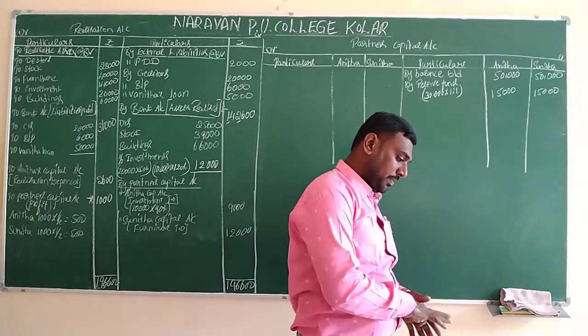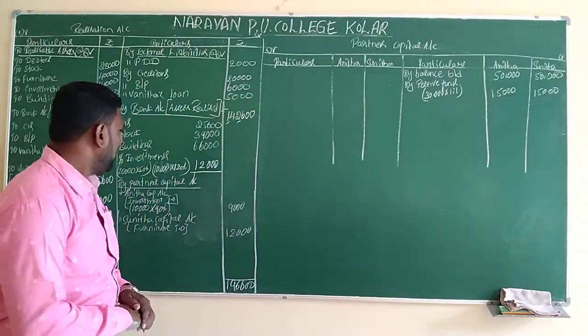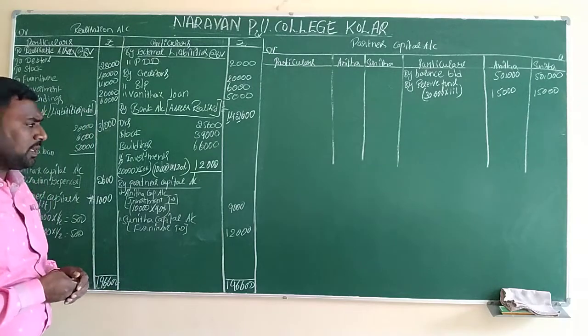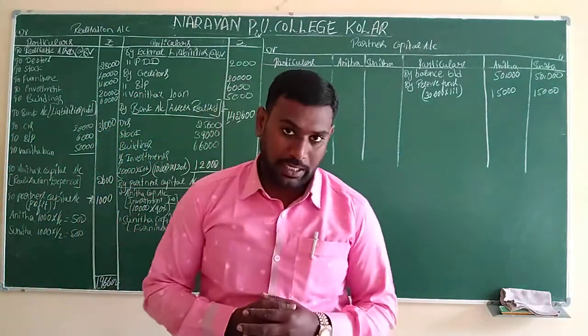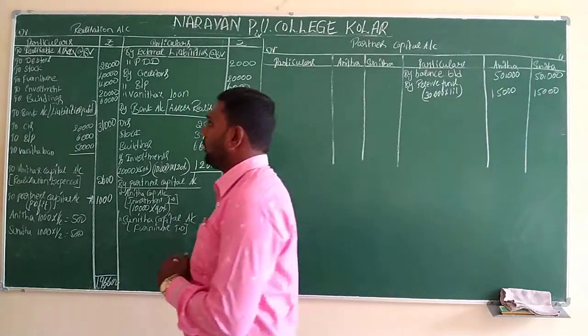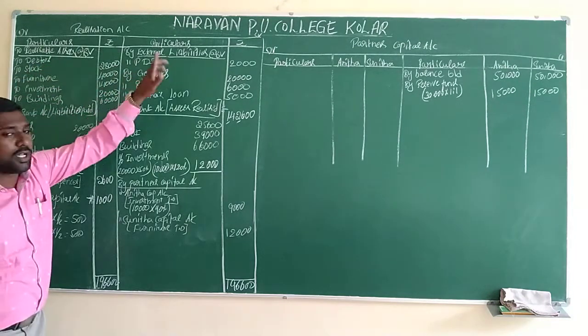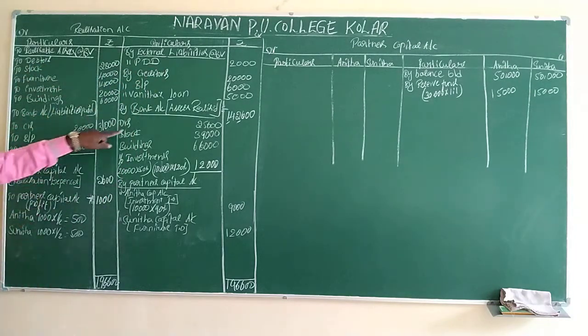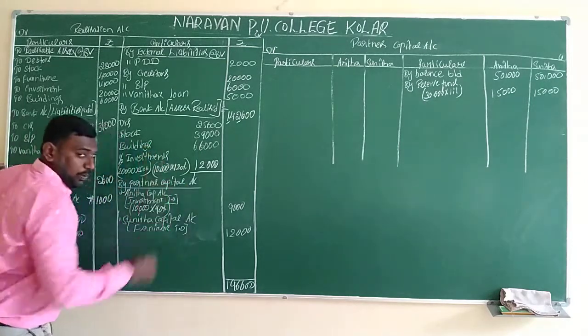Next, come to the realization account. In the realization account, somewhere we have to use the term partners' capital account. Let's see where. Under step number 1, we didn't use it. Step number 2 also we didn't use that word. Step 3 also not. Step 4 we didn't use the term partners' capital account. Step number 5 we use the term partners' capital account.